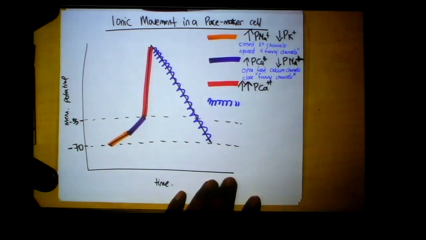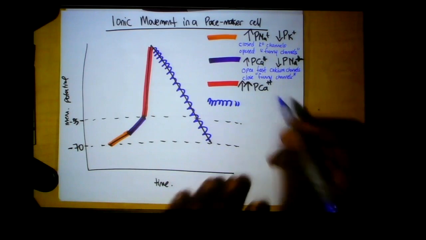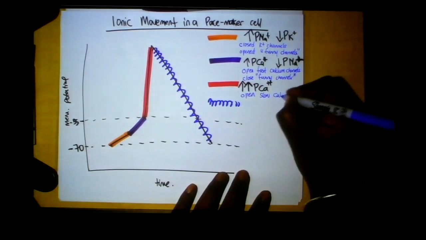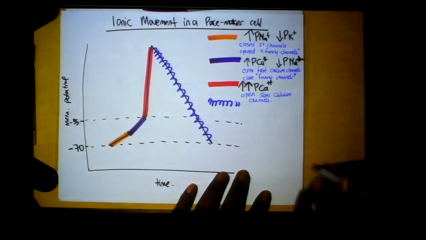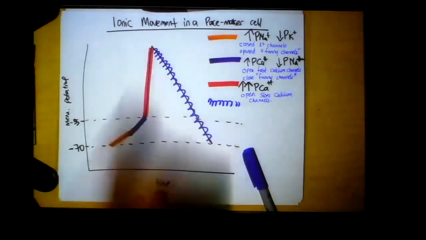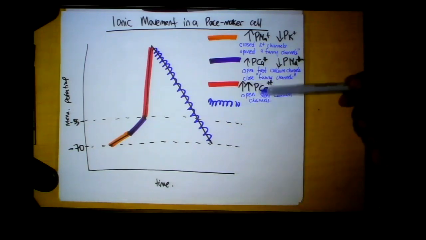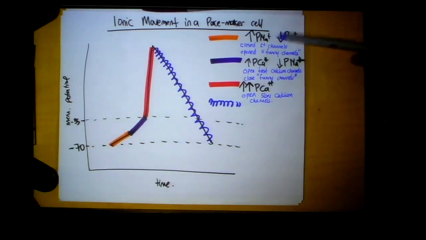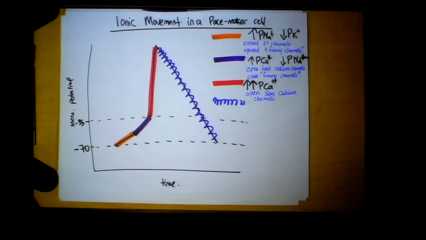So we increase the membrane permeability to calcium very, very significantly by opening up these slow calcium channels. Okay, and that is responsible for this rapid upstroke in this cell, which is really what fires the action potential, okay? Now the rest of this is that we flip-flop this, so we open up our potassium channels, because we started by closing them. We're going to open them up here, and then we're going to close the calcium channels. And we'll pick this up the next time we meet.